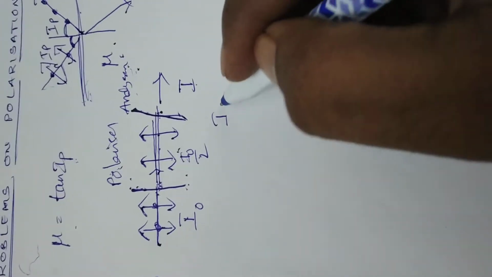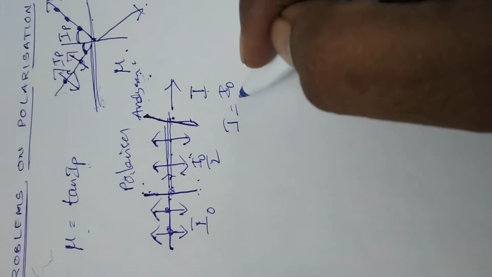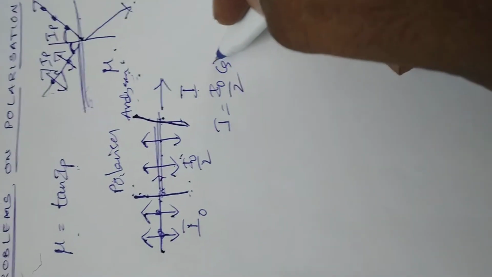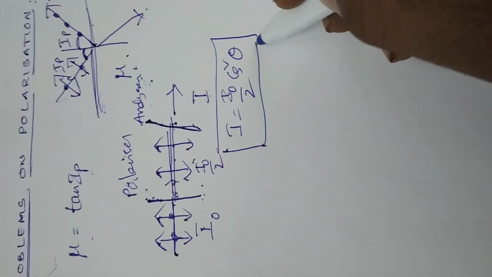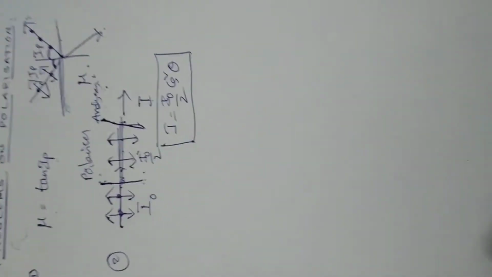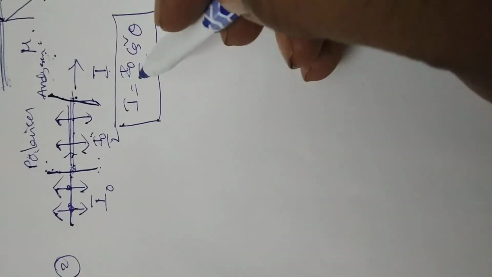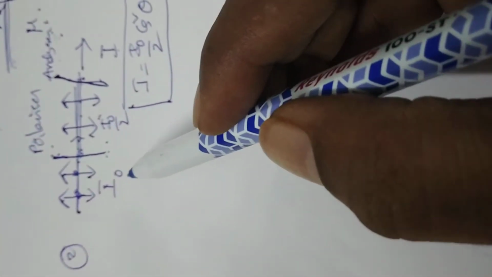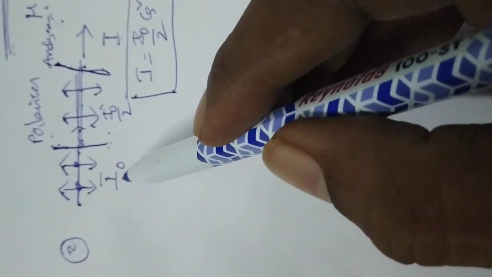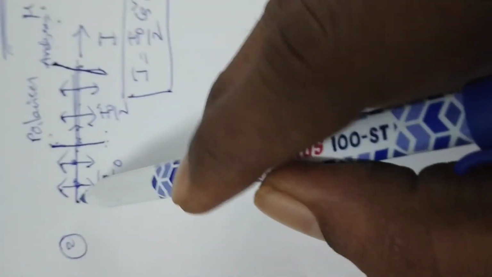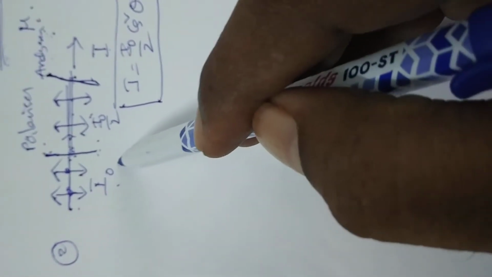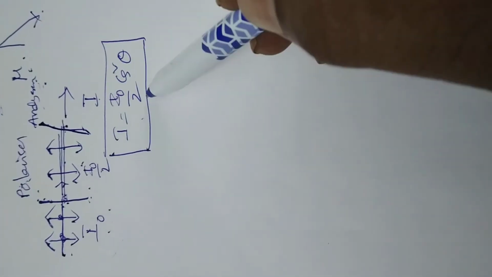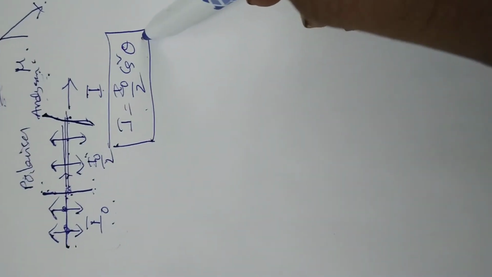According to that, I is equal to I naught by 2 into cos square theta, where I naught is the intensity of the light incident on the polarizer, that is, the intensity of the unpolarized light.